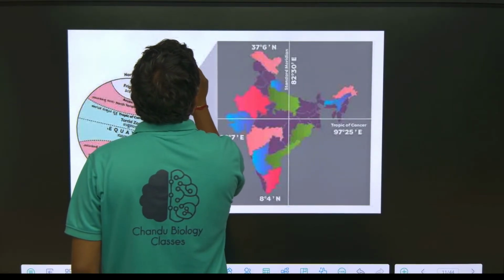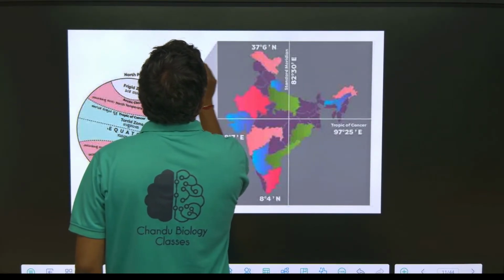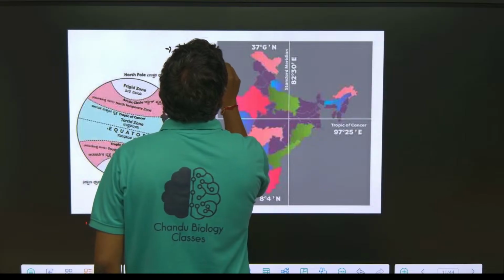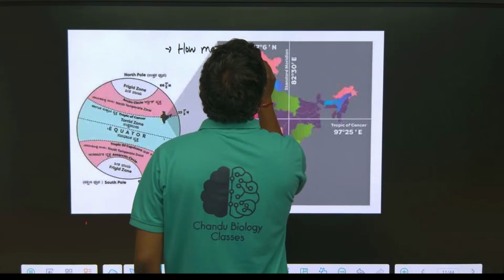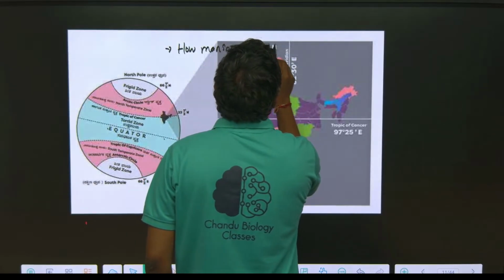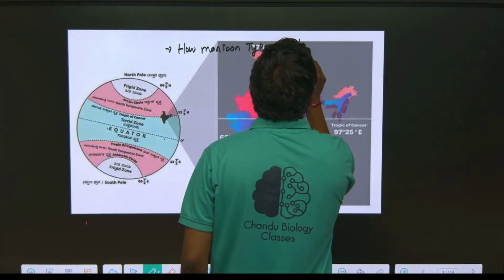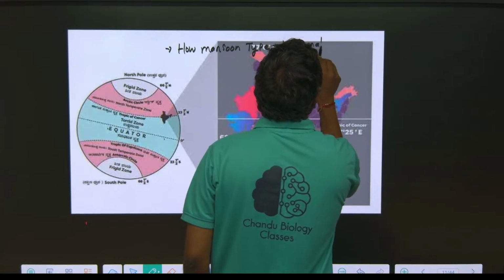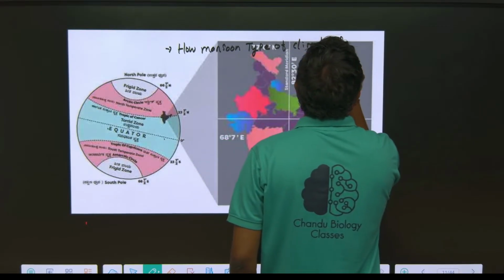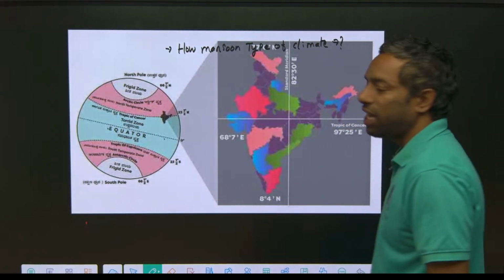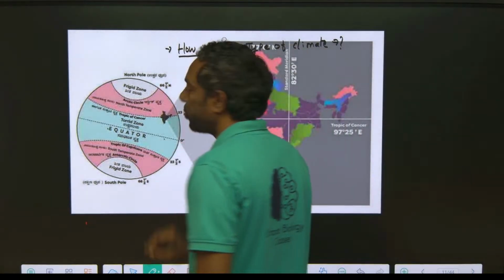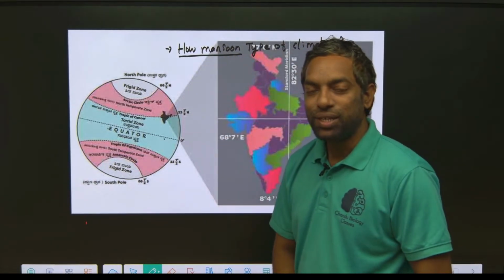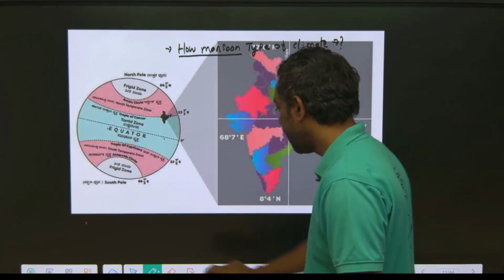How does the monsoon type of climate in India take place? Yes, this is the question, so we have to handle it.